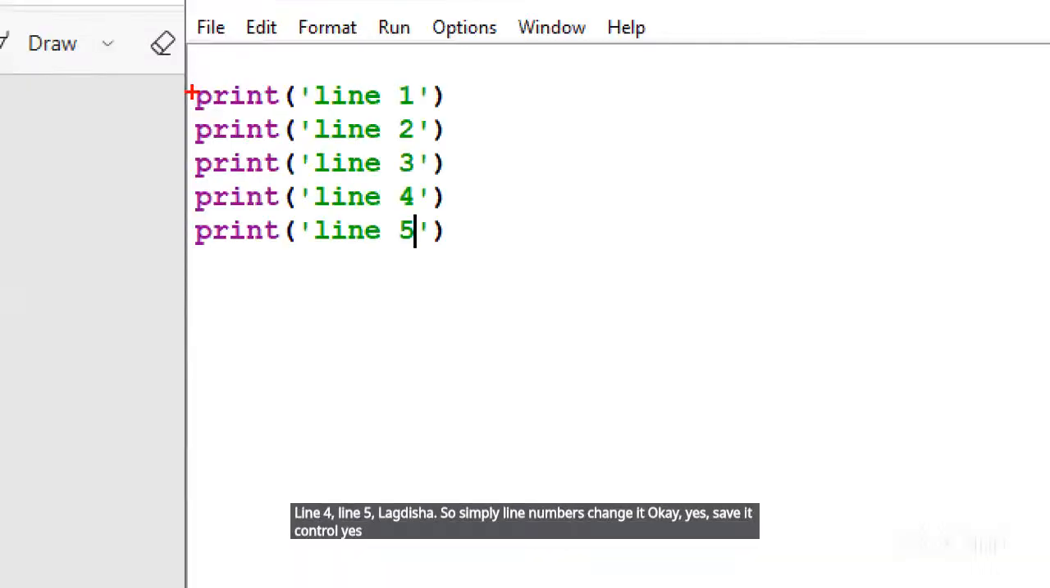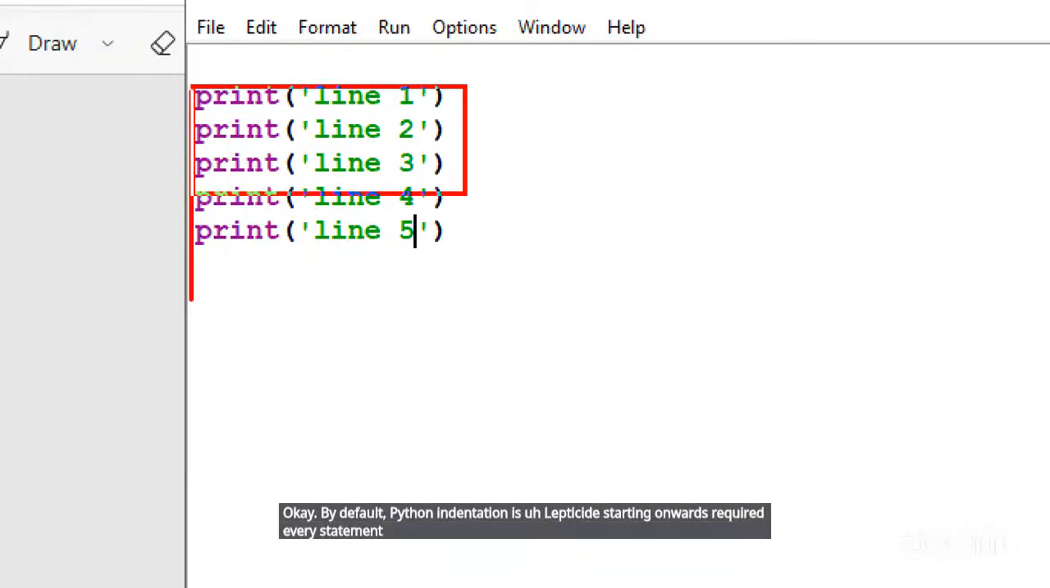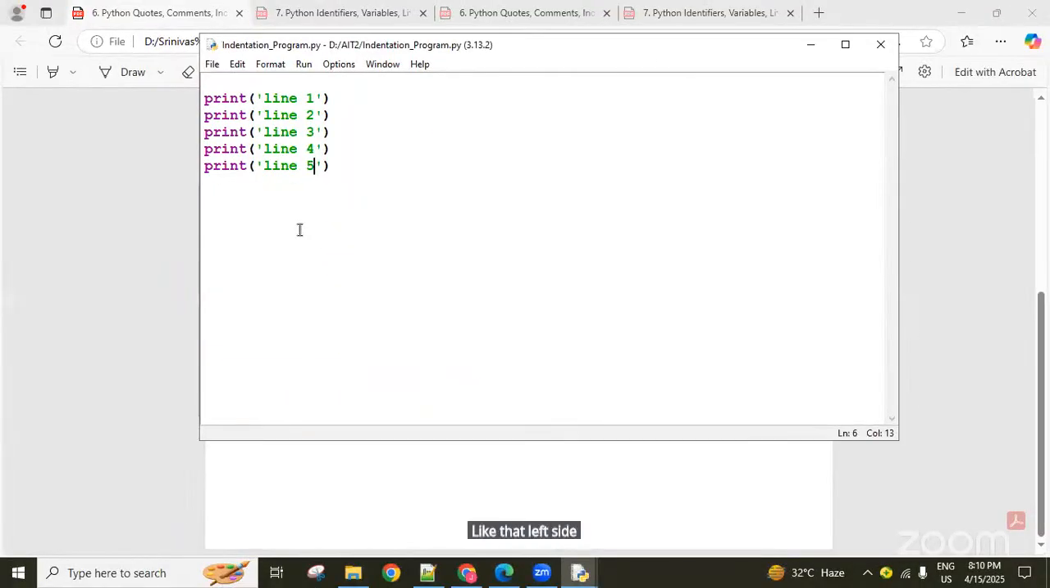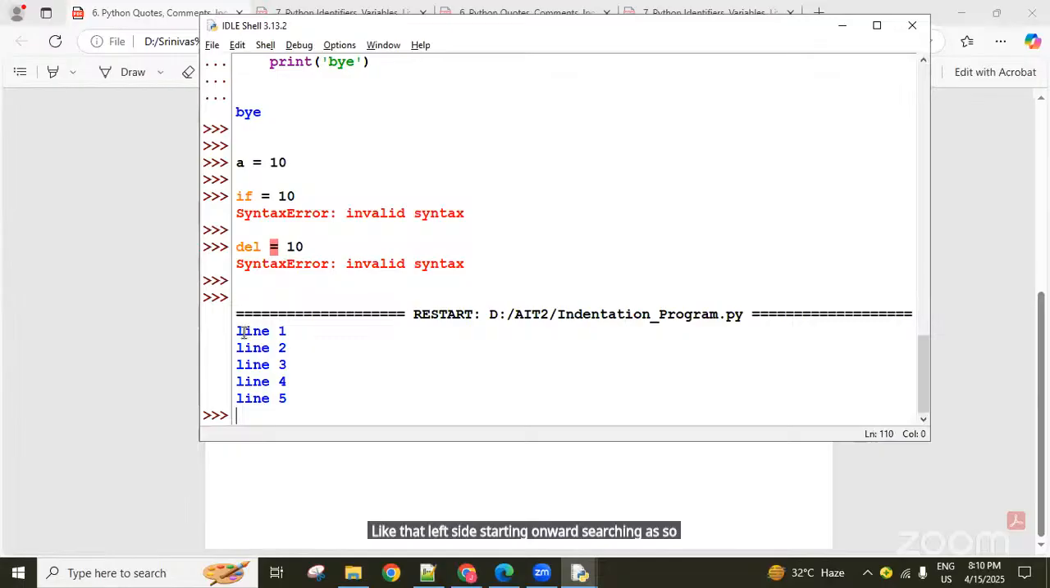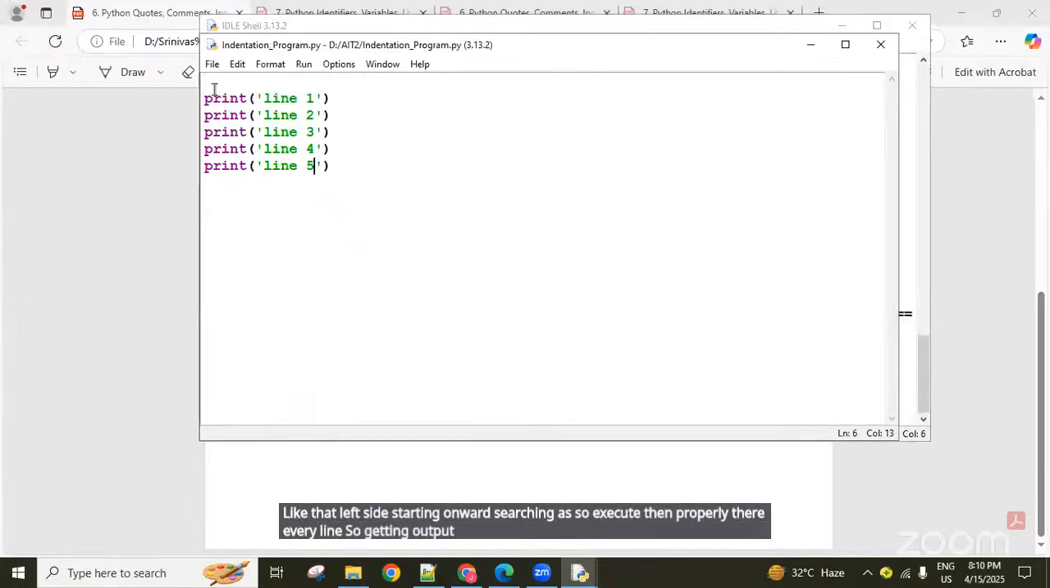See, guys, all these lines by default start from the left side. By default, Python indentation requires every statement to start from the left side: statement 1, statement 2, statement 3, 4, 5, like that. So when I execute, every line is properly there and we are getting the output.